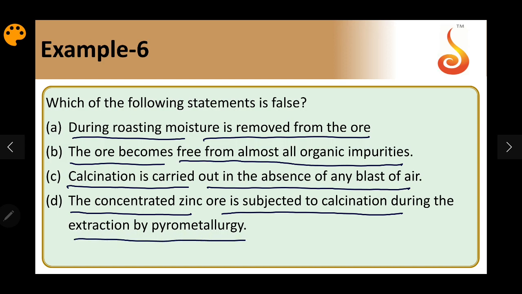And option D: the concentrated zinc ore is subjected to calcination during extraction by pyrometallurgy. Pyrometallurgy is applicable for zinc sulfide ores. There we subject the concentrated zinc sulfide ore to roasting, not calcination. So this would be false. So the answer should be D.